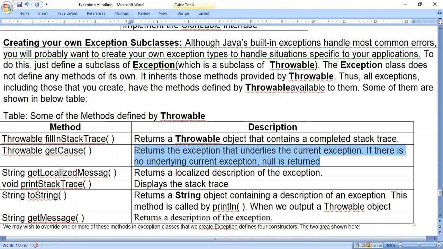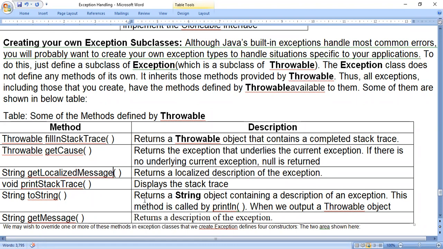If there is no underlying exception, null is returned. These are things we should know, since we will come across them. String getLocalizedMessage returns a localized description of an exception. printStackTrace displays the stack trace. String toString.